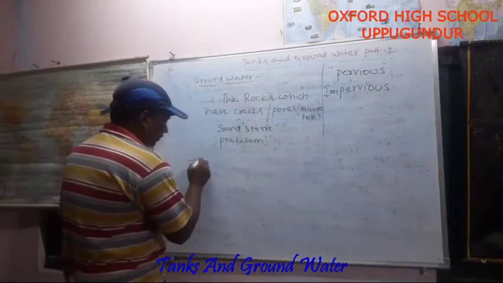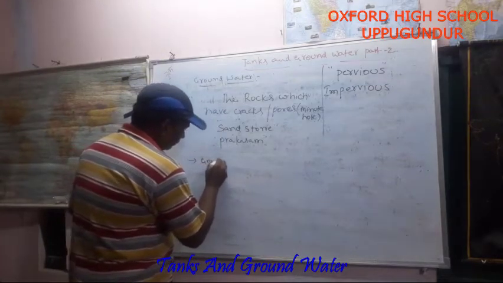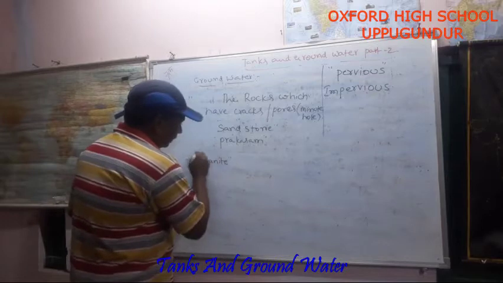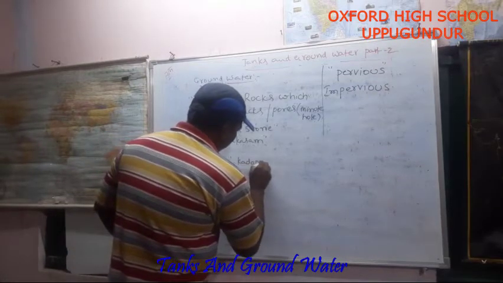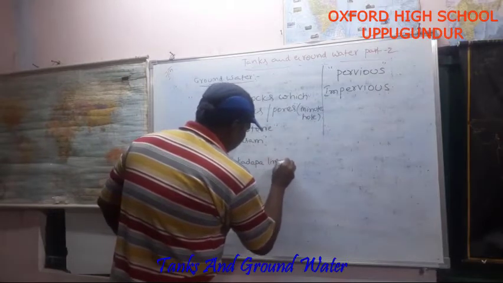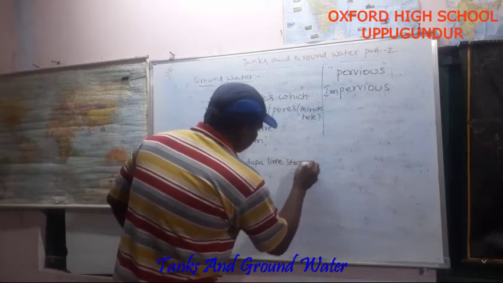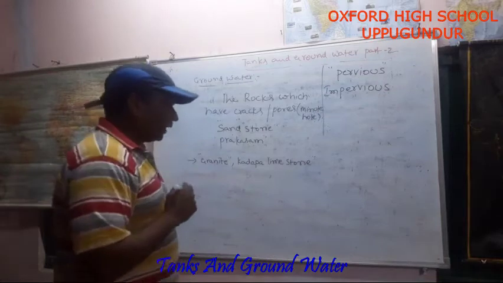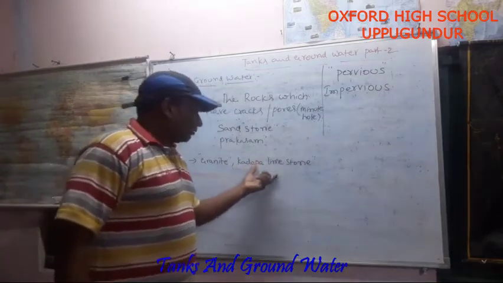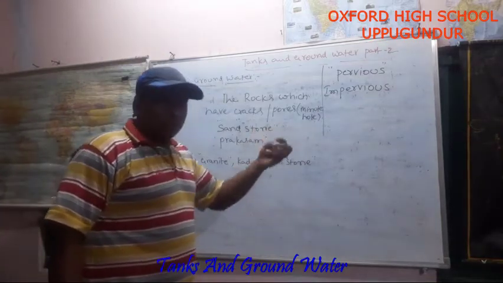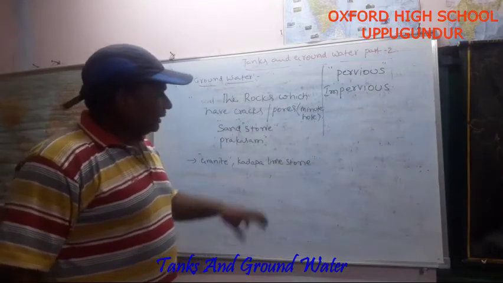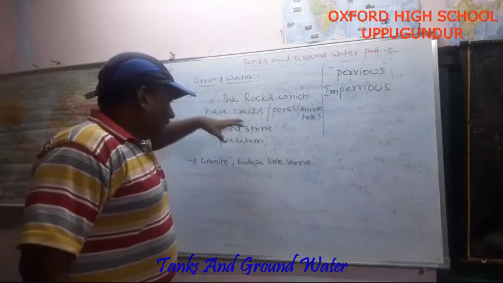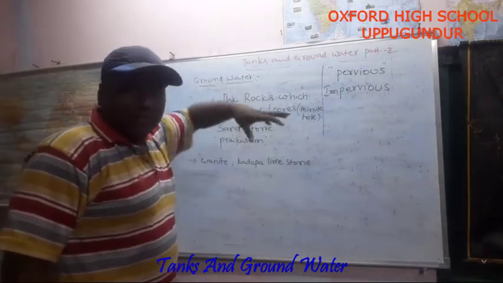You know the stone granite, and Kadapa limestone. Granite and Kadapa limestone, these kinds of rocks do not allow the water to go inside. Only above those rocks, some little cracks are available.